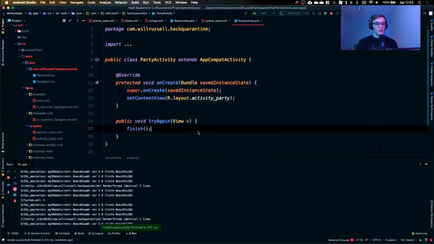The reason we don't need to give it the intent here is because we've already given this class the intent. And so when it finishes, it knows that it's the same case. It's going to return the same thing. We don't need to give it the number because it already has it.